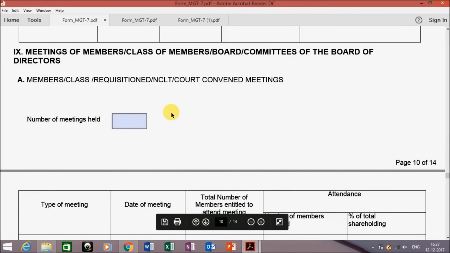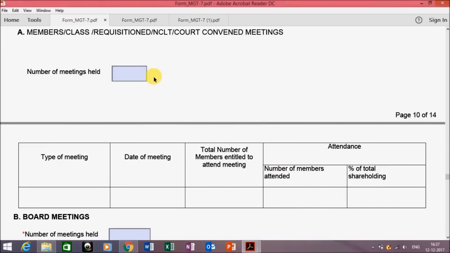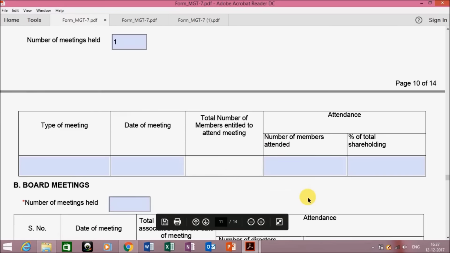Next comes the member meetings. Now here you have to write the information of the number of AGMs or extraordinary general meetings held during the year. So you have to enter the number of meetings that have been held. Suppose I have one AGM held that was of the previous financial year. The type of meeting, that is AGM, the date of the meeting, total number of members who were entitled to attend the meeting, and number of members, that is attendance, has to be given, and their percentage of total shareholding.